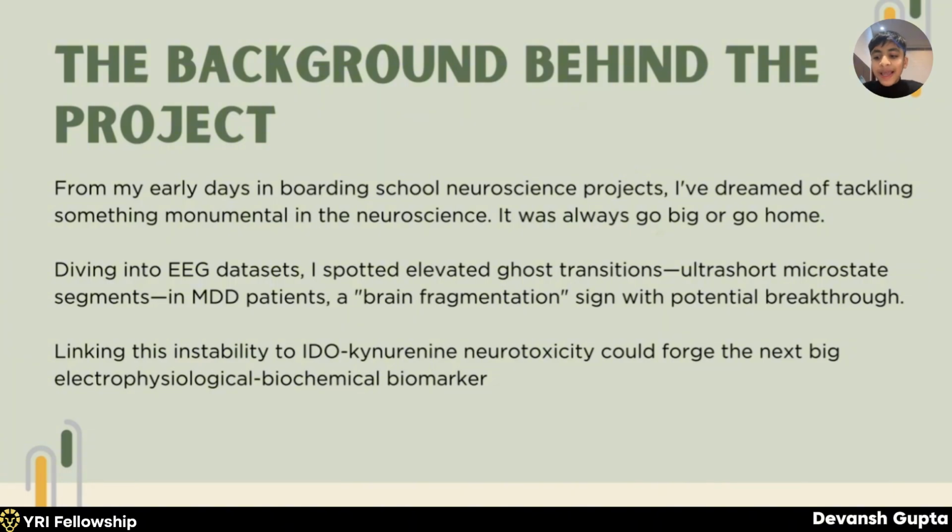Now, ultra short microstate segments, typically under 30 milliseconds, are central to the study that I'm presenting to you. These segments are too brief to support stable information integration, coherent perception, or effective network communication. They represent failed stabilization events where the brain begins to enter a functional state but collapses before coordination is achieved.